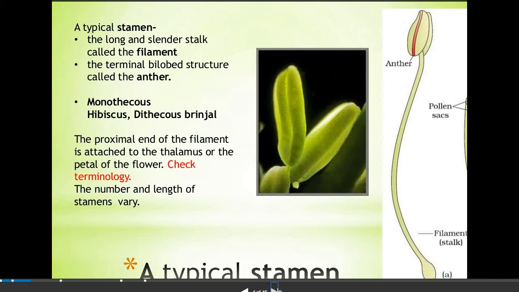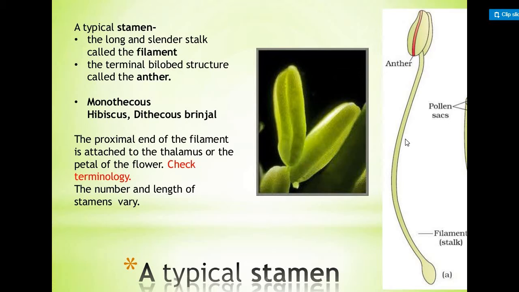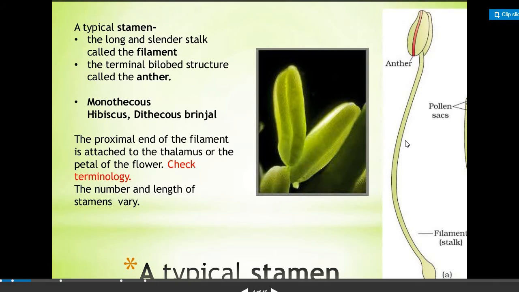So the typical stamen consists of a long and slender stalk that is known as the filament. The terminal bilobed structure is known as the anther. This is the anther, after the anther there is a connective portion, and the long slender portion is known as the filament. Now this stamen can be monothecous, as in hibiscus, and dithecous, as in brinjal. Now we will further see what is monothecous and dithecous.